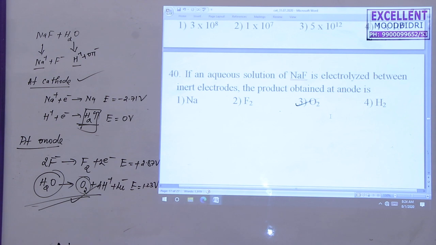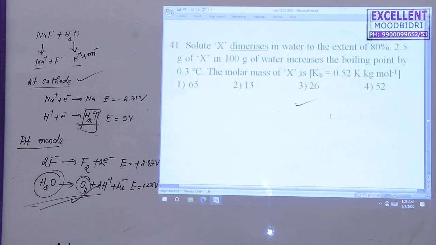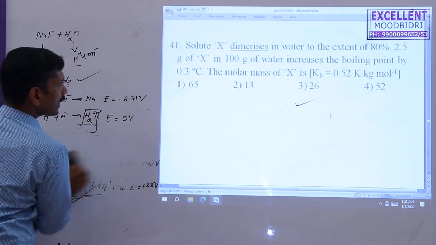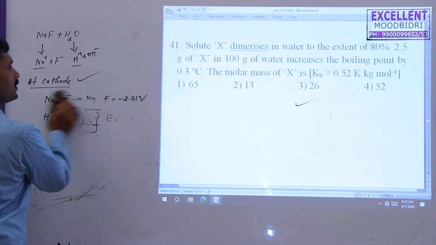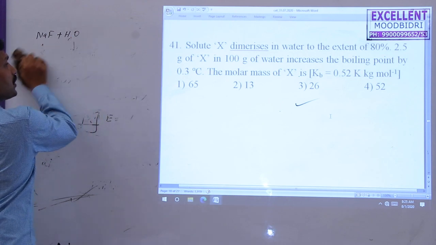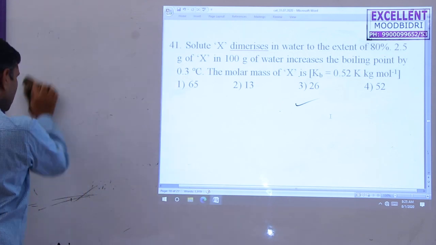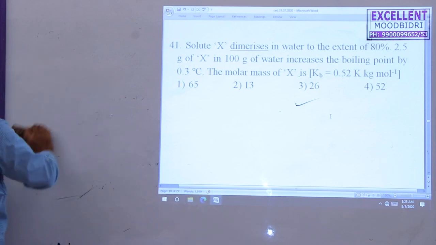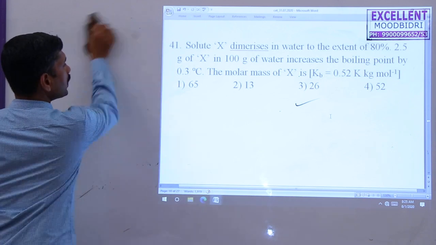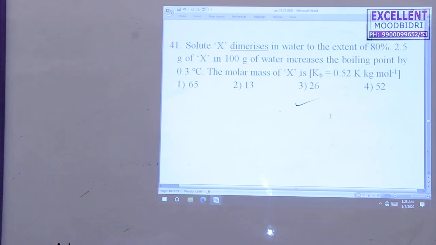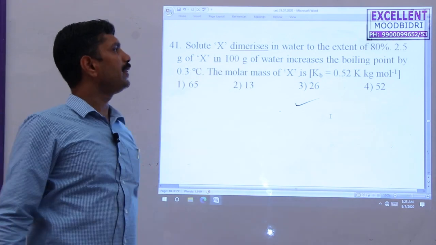Next question. The solute X dimerizes in water to an extent of 80%. 2.5 gram of X in 100 gram of water increases the boiling point by 0.3 degrees centigrade. The molar mass of X is to be found. The Kb value is given.